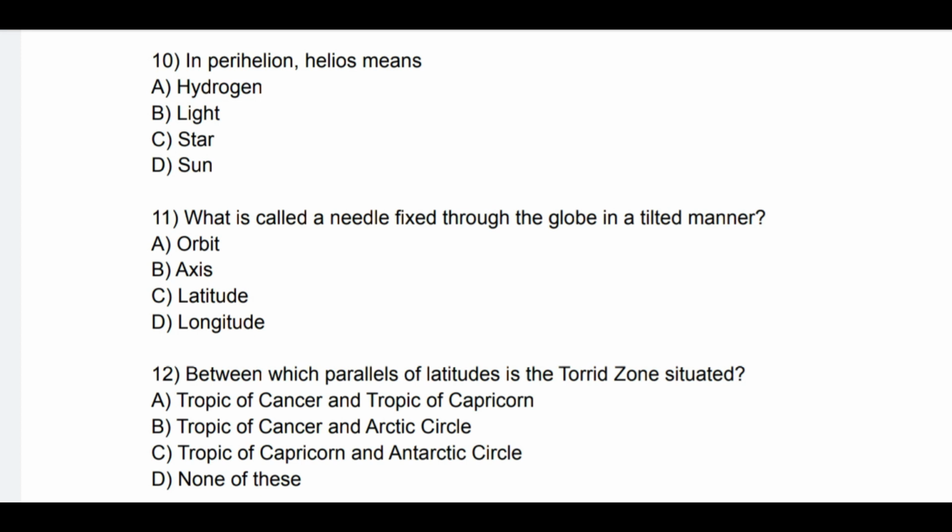Question number 12. Between which parallels of latitude is the torrid zone situated? See the options: A. Tropic of Cancer and Tropic of Capricorn, B. Tropic of Cancer and Arctic Circle, C. Tropic of Capricorn and Antarctic Circle and D. None of these. So correct answer is A. Tropic of Cancer and Tropic of Capricorn.